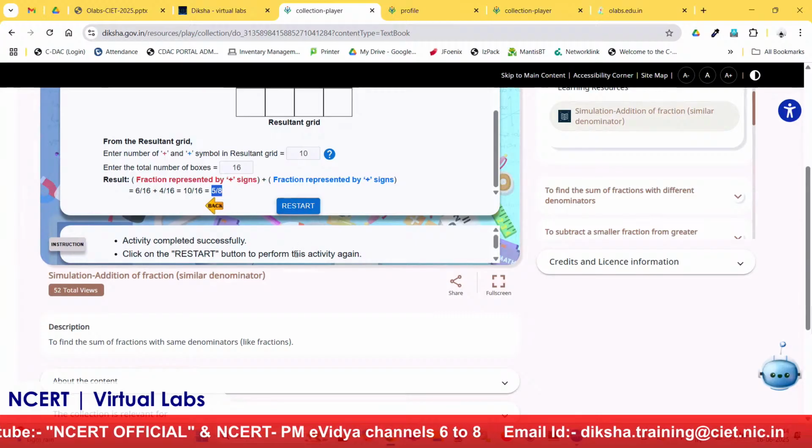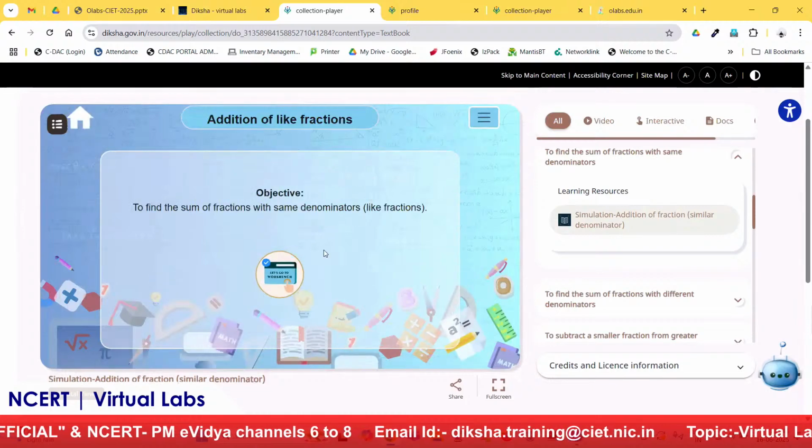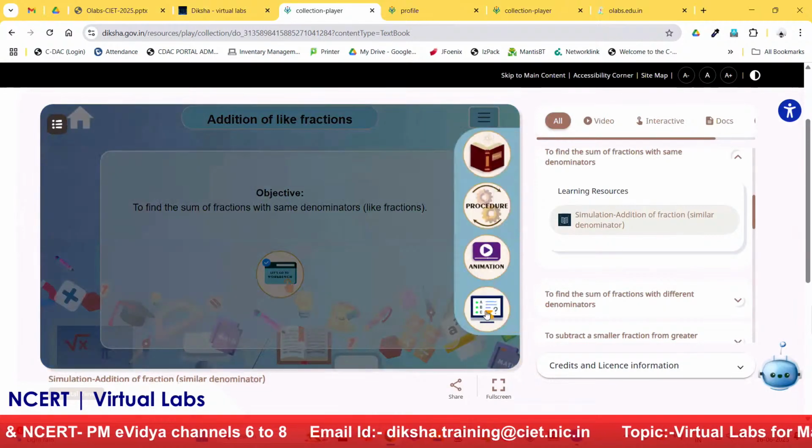So that they can perform the experiment as many times as they want to do. Okay. So they will complete the lab. Now I will come to the Viva Voce part.